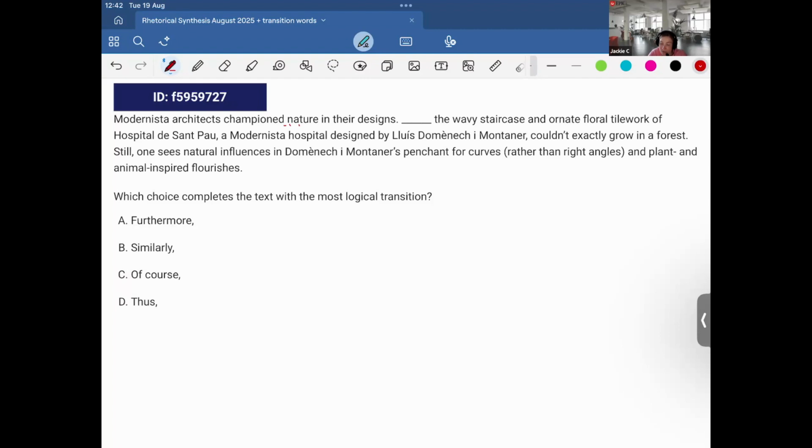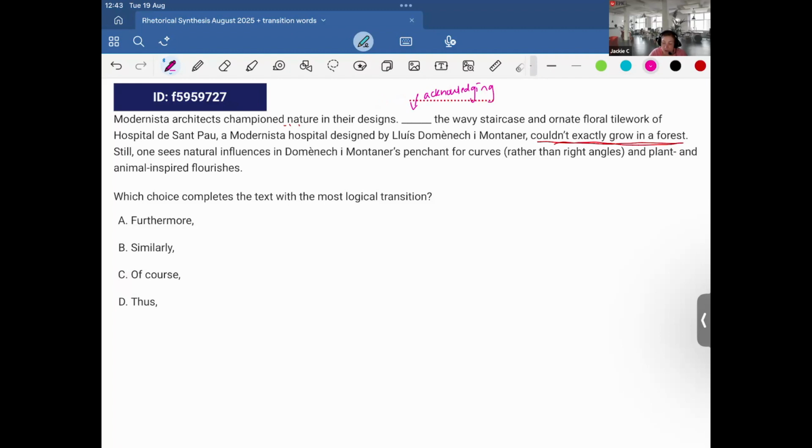Okay, so this one, it seems like the architects champion nature in their designs. And that's like the wavy staircase, tile work, and so on, couldn't exactly grow in a forest. So it's like acknowledging the limitation of something the modernist architects couldn't do. So it's like acknowledging a limitation, and looking at the answer choices.